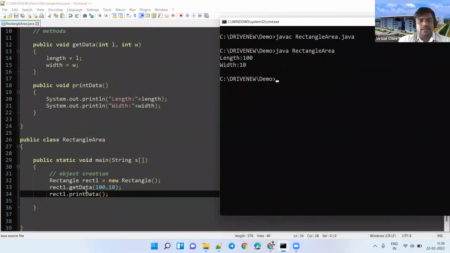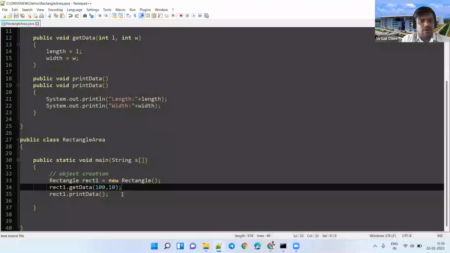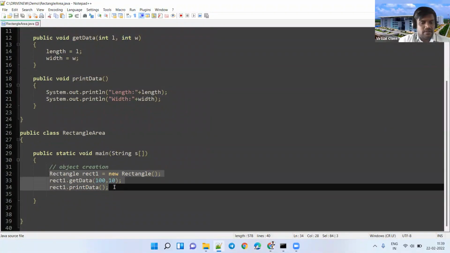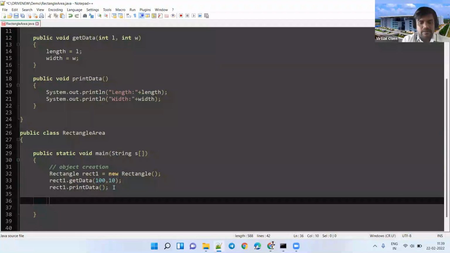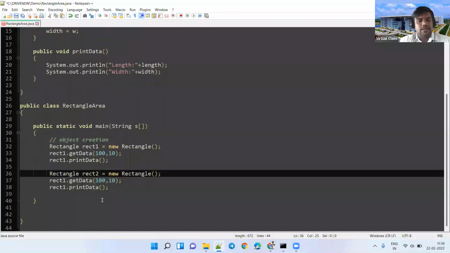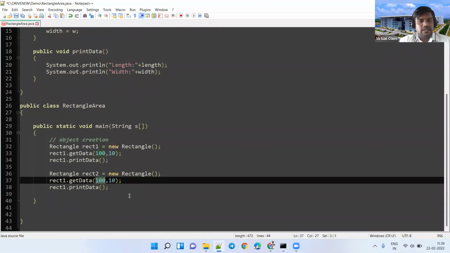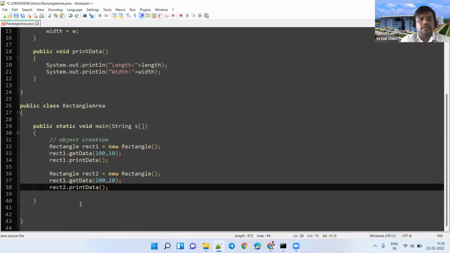You can see this is rectangle 1 related: the length is 100 and the width is 10. Similarly, if you create one more object, I am creating rect2. This time I am assigning the values 200 and 20. rect2.printData. You can see this is for rect1 related 100 and 10, and for rect2 related you can see 200 and 20.